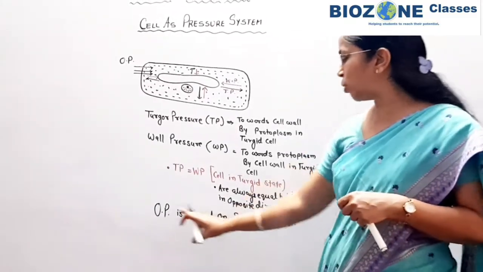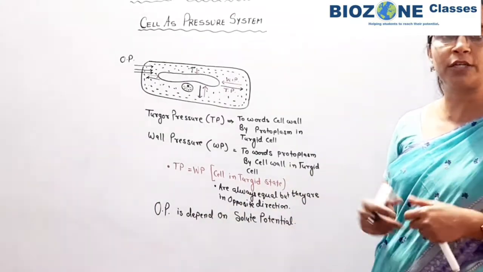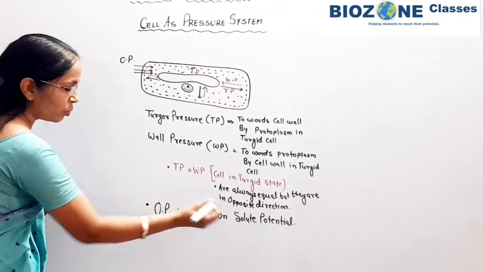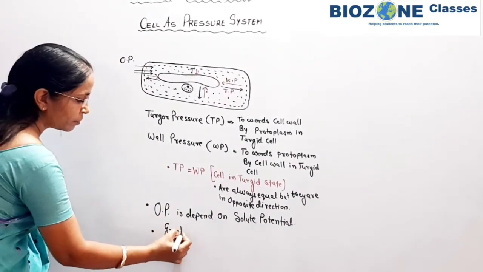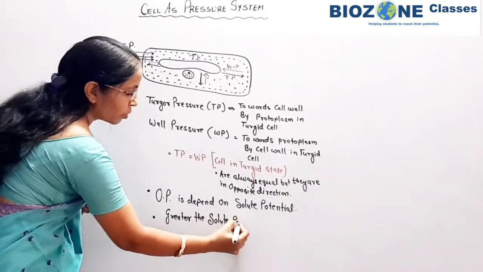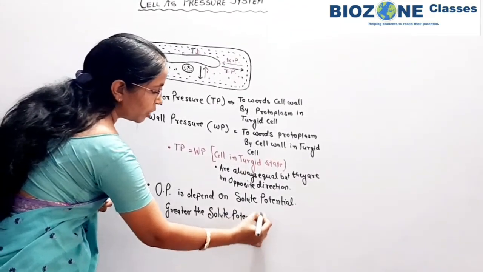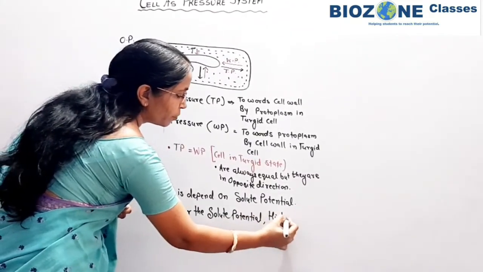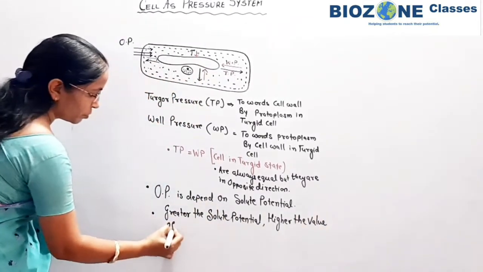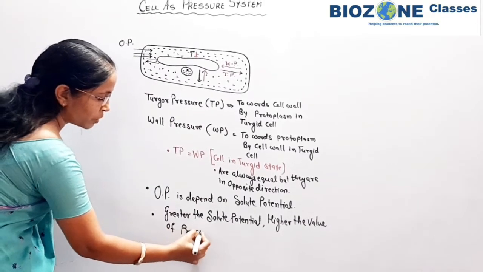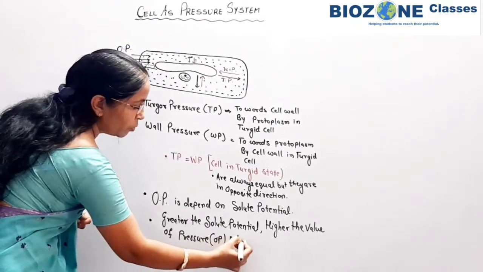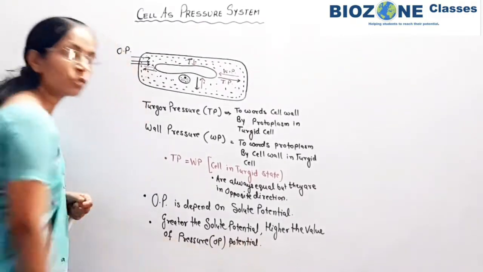So you remember the osmotic pressure is dependent on solute potential. The dependency is direct, and here you remember, the greater the solute potential, the higher the value of pressure potential. So this part you remember, pressure potential means osmotic pressure. So this part you remember.